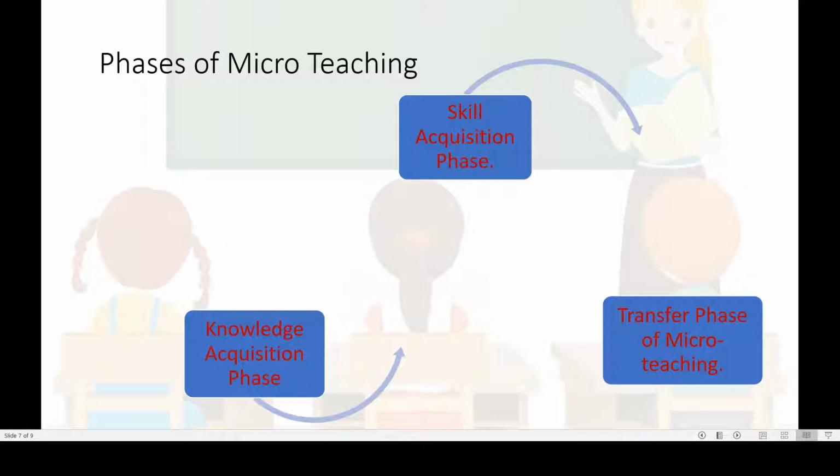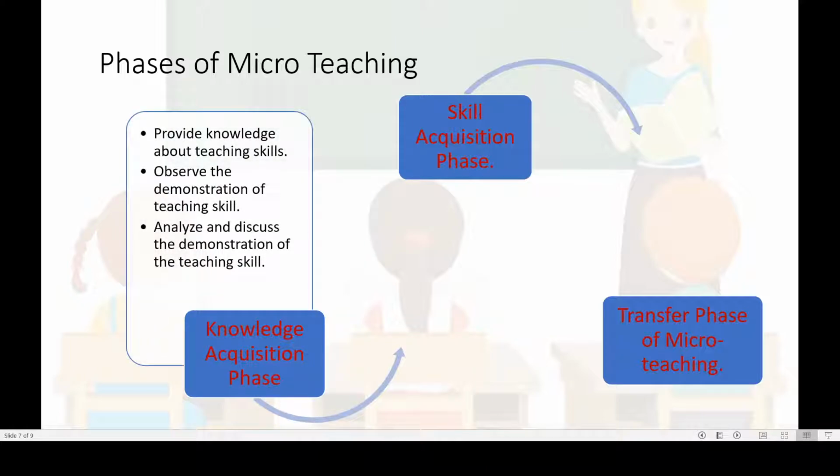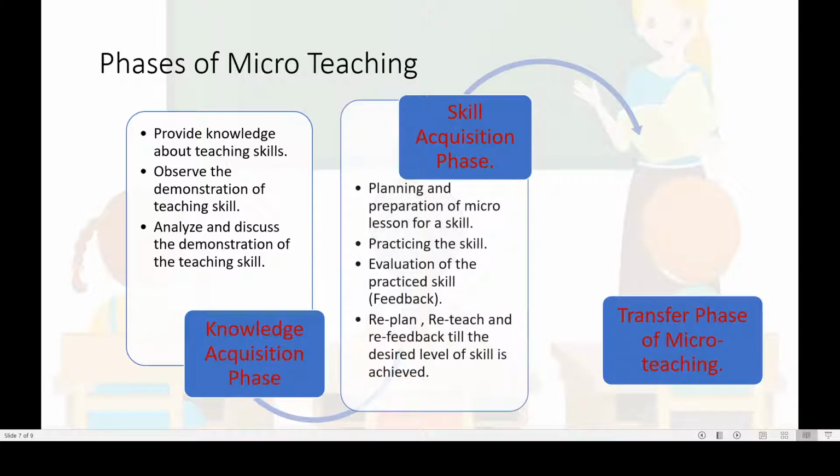In the first stage, they first select a particular skill to be performed. Then the teacher educator who is supervising the session will provide them knowledge about the teaching skill, and will give some demonstration classes on that particular teaching skill. The teacher trainees will observe that class, then analyze and discuss it, and then prepare a detailed lesson plan on how they are going to teach that content to that particular group based on the selected teaching skill.